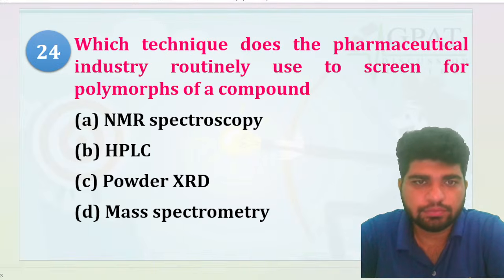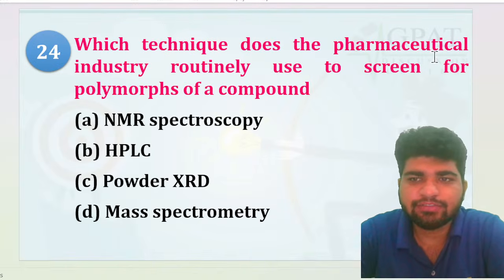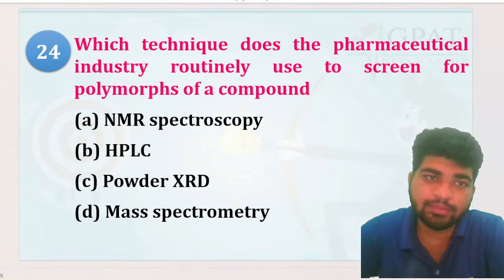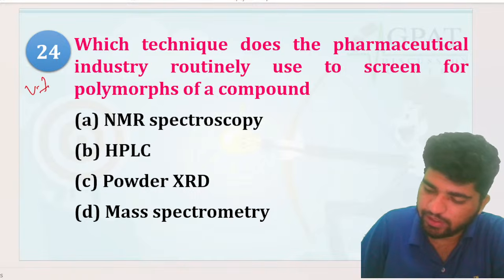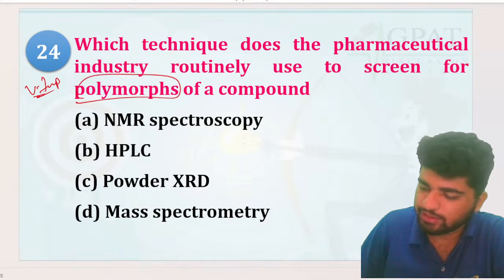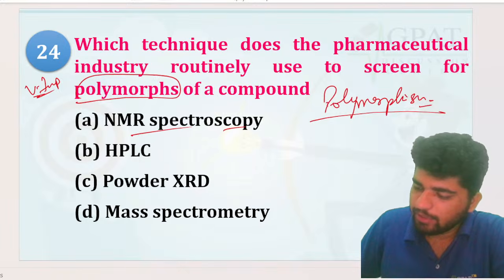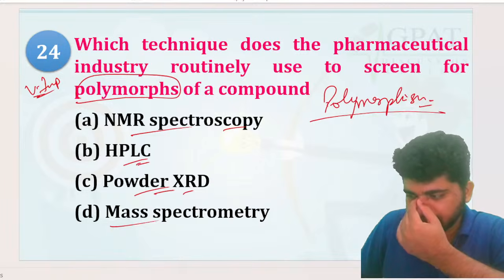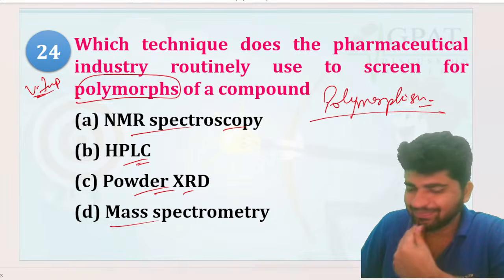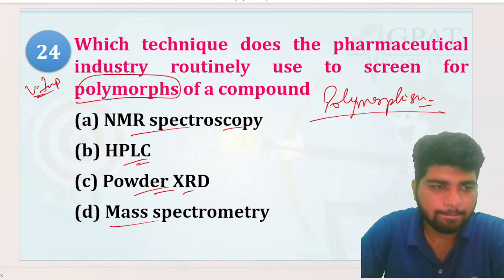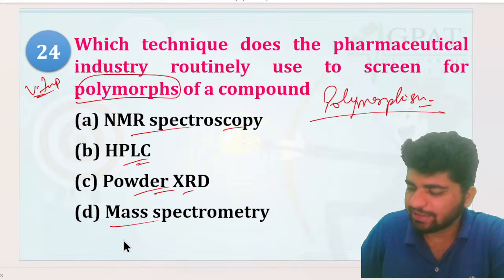Now, which technique does the pharmaceutical industry routinely use to screen for polymorphs of a compound? Okay, this one is very important. Polymorphism, right? NMR spectroscopy, HPLC, powder XRD, or mass spectroscopy. Which one is it? Simple. That's your XRD, right?